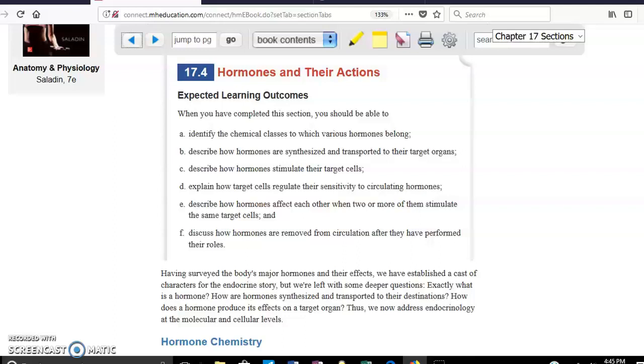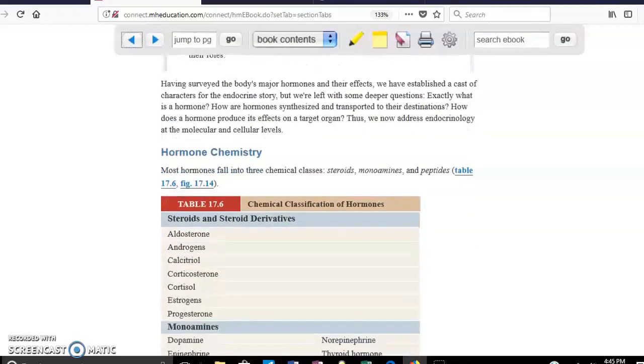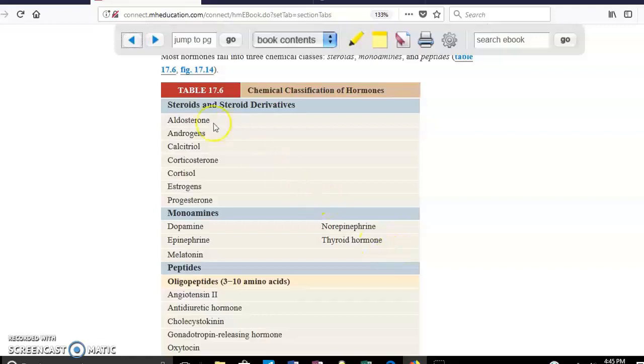Okay, the next topic is hormones and their actions. And as you can see down there, first thing is the hormone chemistry. Basically, what are these hormones made of? Most of the hormones are going to be part of groups. One of them are going to be steroids. They're going to come from cholesterol. And the other ones are going to be peptides, basically amino acids, and also the monoamines.